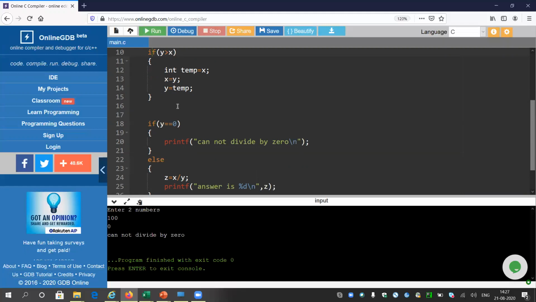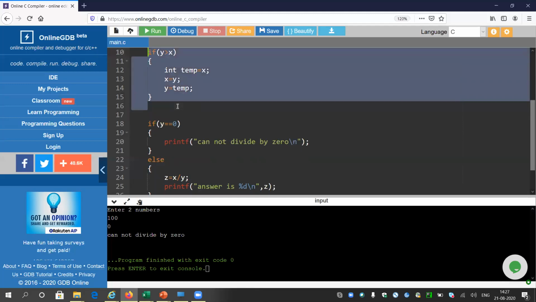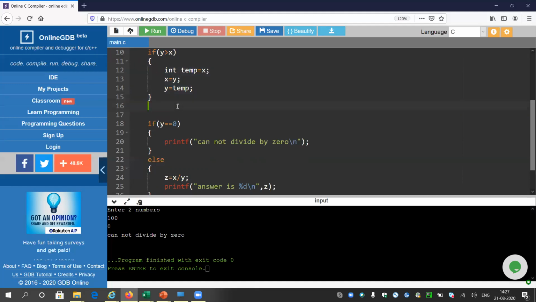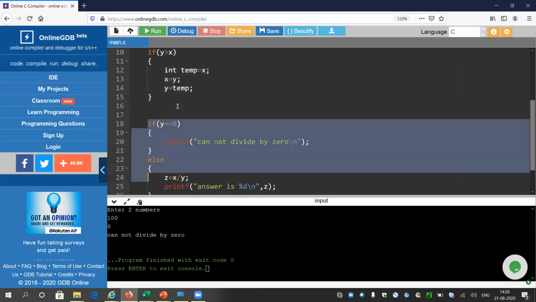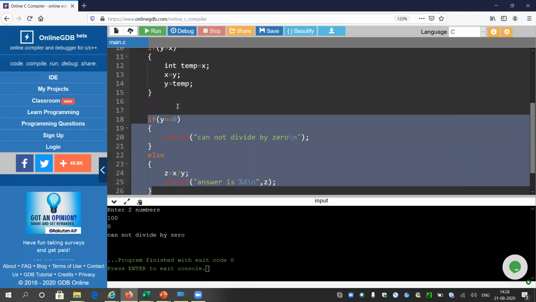So here there are basically three learnings from the program. First, it is not mandatory to give an else statement after each if statement. There might be some situations where it is not required to give an else statement. It will be enough if you give only if statements. The second learning is you can give multiple if statements which are independent of each other. Here, these two if blocks are independent of each other.